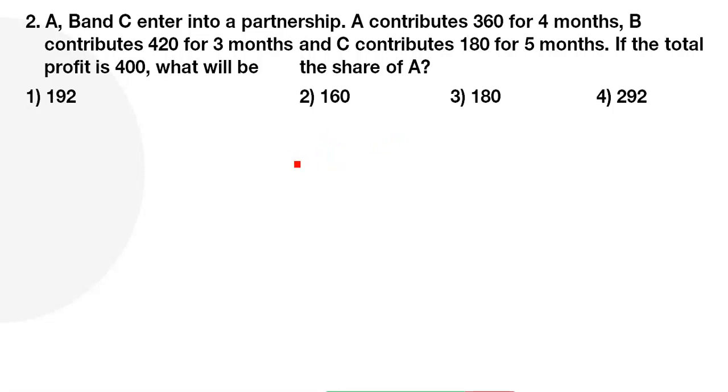Let me note it down. A contributes 360 rupees for 4 months. Next, B contributes 420 for 3 months. Next, C contributes 180 for 5 months. The only thing needed is calculations. How many zeros are equal? One zero cancels one zero. Let me calculate. 6 6s are 36, 6 7s are 42, 6 3s are 18. Any cancellations? I think no.